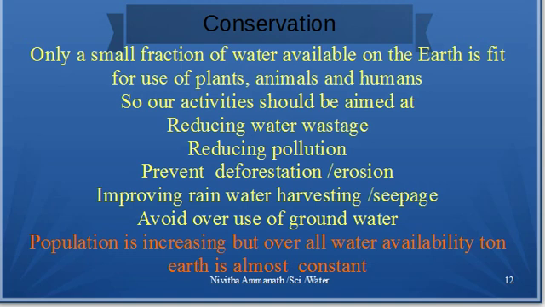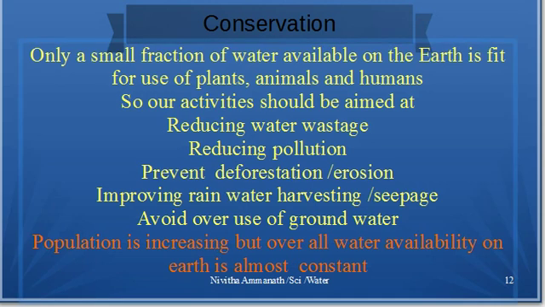So our activity should be aimed at reducing water wastage, reducing pollution, prevent deforestation and erosion, improve rainwater harvesting, help in seepage of water to the ground level improvement, and avoid overuse of groundwater. Population is increasing, but overall water availability on earth is almost constant. So, we have a problem if we do not manage use of waters. So, water conservation should be our primary concern.